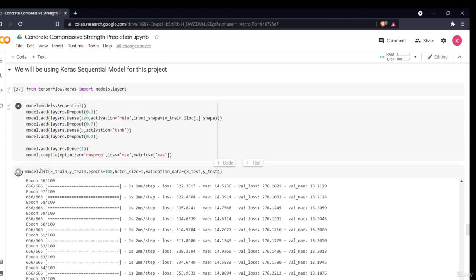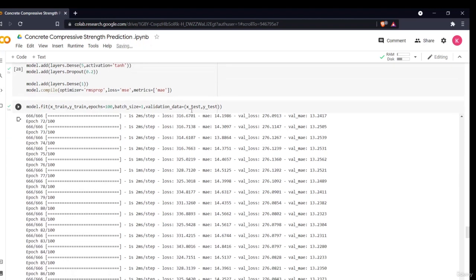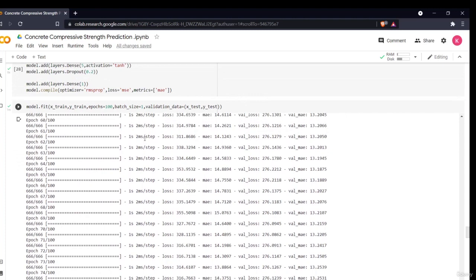Now in the next section I simply fit the model with model.fit. I've given my data X_train, Y_train. I've given how many epochs to perform, the batch size, and validation data as my test data. You can also create separate partitions for validation data and test data, but here I have chosen the same data for my validation and test data. Now it is performing 100 epochs. If you don't know what an epoch is, an epoch is a complete step of forward propagation and back propagation. That is one epoch, and it is performing 100 epochs.